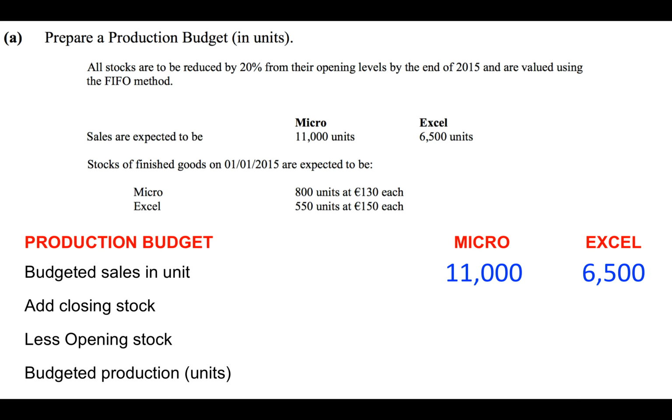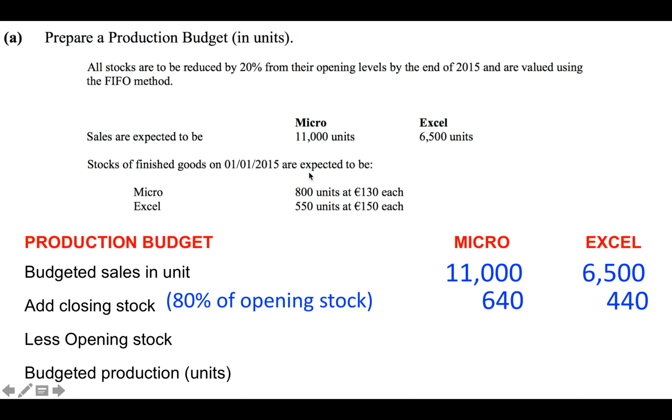Now, stocks of finished goods, so that on the 1st of 1st, that's your opening stock, are expected to be Micro 800 units and then Excel 550 units. So, all stocks are to be reduced by 20% from their opening levels. So, closing stock is going to be 80% of the opening stock. So, 800 units by 80%, 640 units, and 550 by 80%, 440 units.